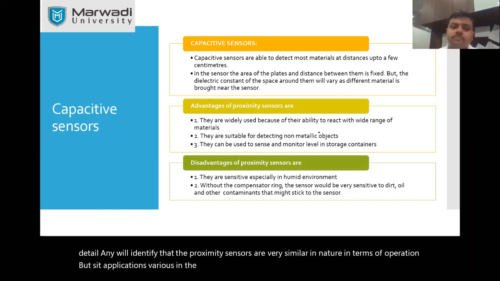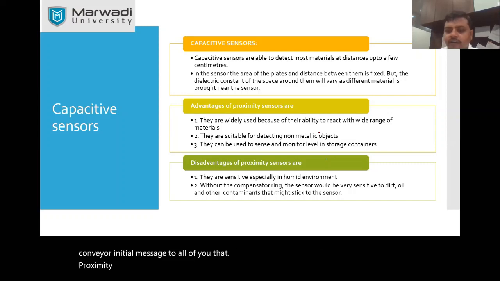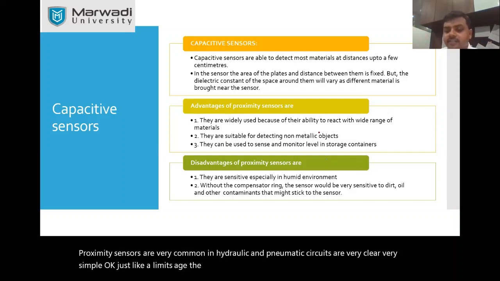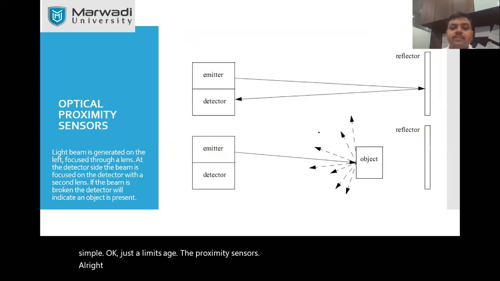I want to convey an initial message to all of you that proximity sensors are very common in hydraulic and pneumatic circuits. Its concepts are very clear and simple. Just like a limit switch, proximity sensors can detect the distance of an object and accordingly generate a control signal to control the movement of some machine. So this is all about the capacitive sensor.